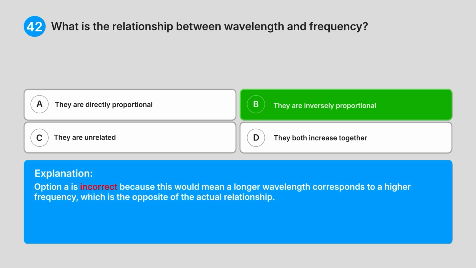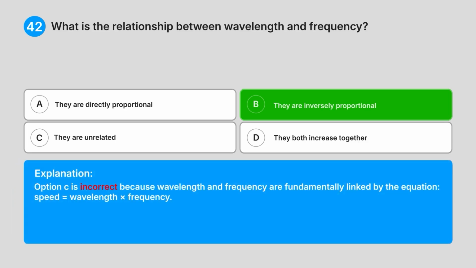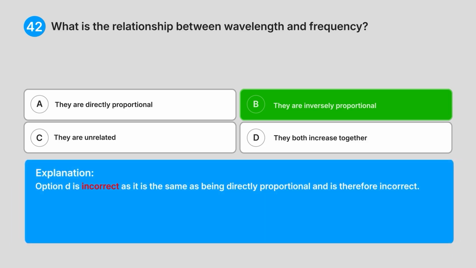Option A is incorrect because this would mean a longer wavelength corresponds to a higher frequency, which is the opposite of the actual relationship. Option C is incorrect because wavelength and frequency are fundamentally linked by the equation speed equals wavelength x frequency. Option D is incorrect as it is the same as being directly proportional and is therefore incorrect.